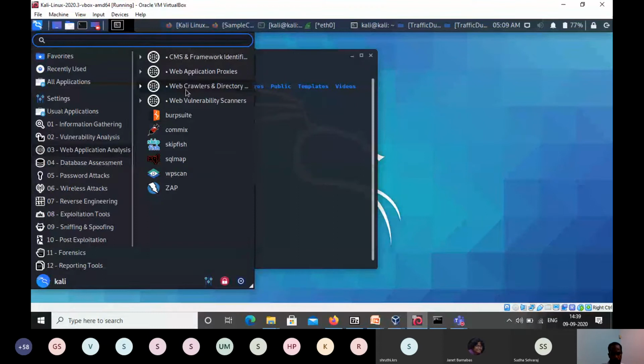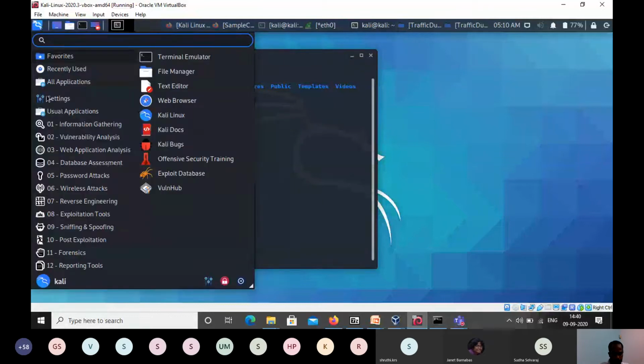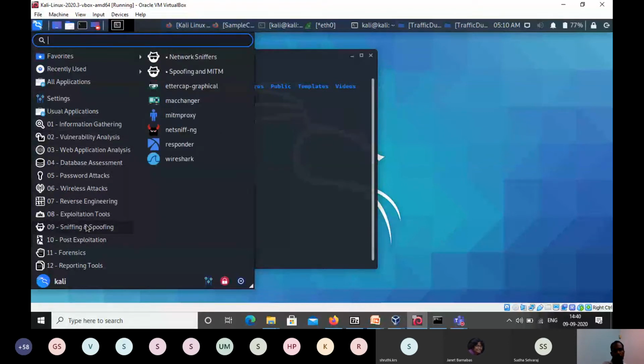Okay, now I'll go through the basics of Wireshark. That is what today's discussion is mainly about, so I'll give a demo of that. Then we'll discuss some of the other aspects of these things. In Wireshark, you can see it is a network scanning, or what you call a traffic analysis tool. It comes under sniffing tools.